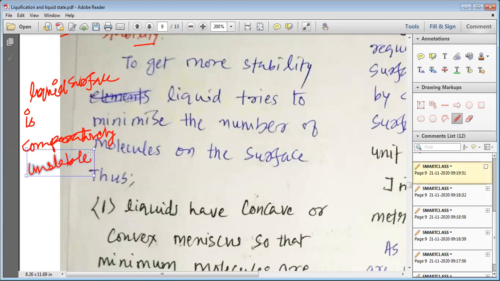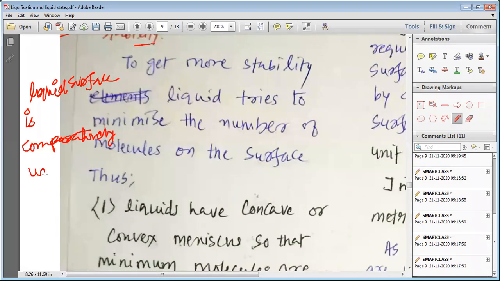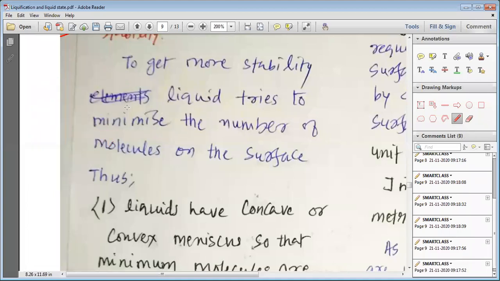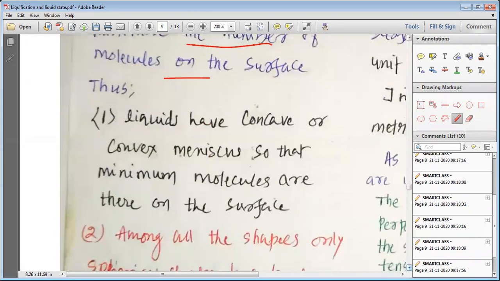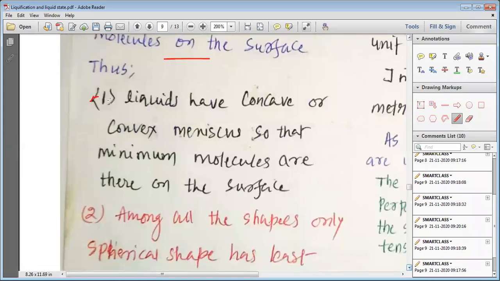Liquid as a whole is stable, my dear students, but what happens is that due to the more energy felt by the molecules on the surface, the liquid surface becomes unstable as compared to the bulk. That is why the liquid tries to minimize the number of molecules present on the surface. The molecules on the surface feel more energy, and that is why they do not stay on the surface but always want to go towards the bulk.